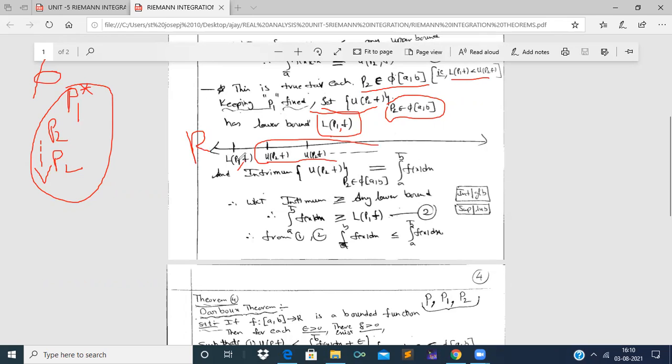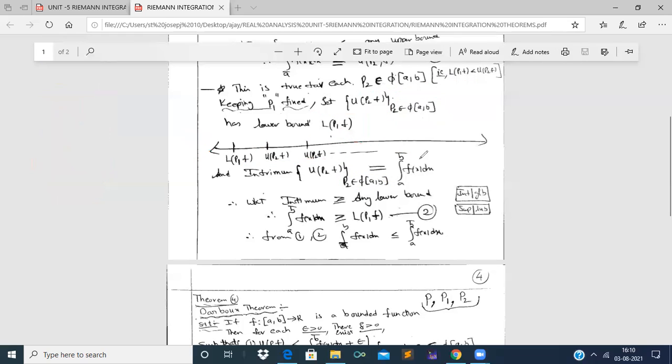The lower Darboux sum of partition P1 is at the position of a lower bound. So if we take the infimum of all these upper Darboux sums for every partition P2 belonging to the family of partitions of the closed interval [a, b], it will be represented as the upper integral from a to b of f(x) dx.